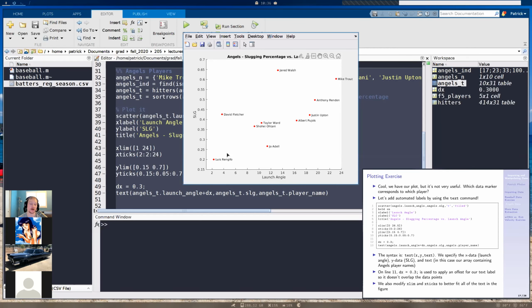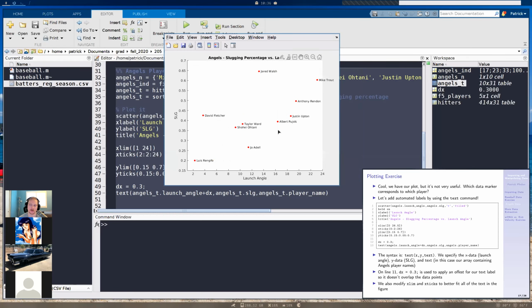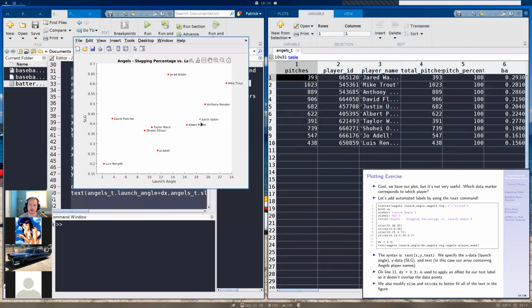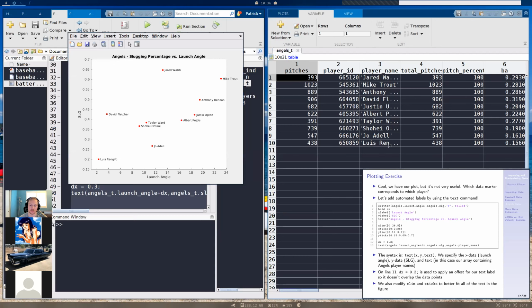Rengifo, he's still down there, and this is correct this time. We can double check that it's correct by opening up our table here. So we see Luis Rengifo, he's on the bottom by slugging percentage. That matches up with our graph here. Joadel, he's second to last by slugging percentage. That matches up here. And we have Otani, that matches up. So they're all correct this time.